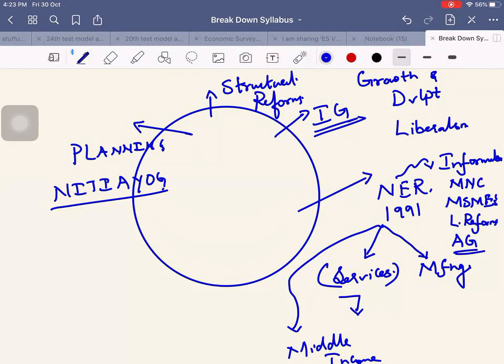And when we talk about employment, that can be linked up to new economic reforms. Poverty can be linked up. There was an essay last year: poverty anywhere is a threat to prosperity everywhere. So the role of LPG or new economic reforms with respect to handling poverty, handling unemployment problems, etc., focusing on manufacturing, MSME.